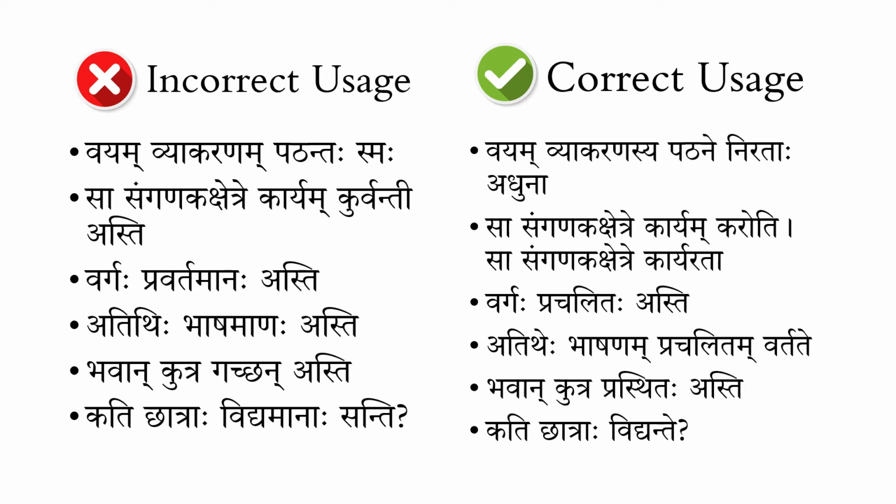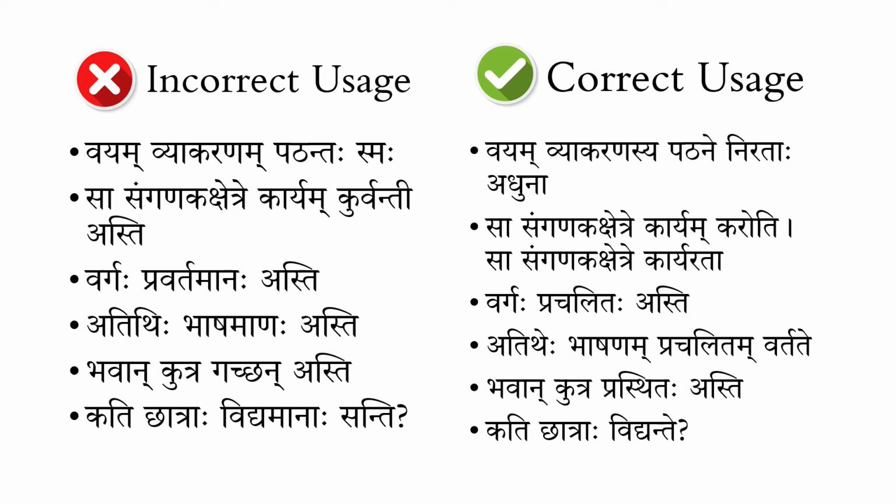The second one, Sa Sanganaka Kshetre Karyam Kurvanti Asti. So here also this is an incorrect formation. So on the right hand side you see Sa Sanganaka Kshetre Karyam Karoti. That's enough there. She is working. That actually Karoti itself means it is a Vartamana Kala. In Sanskritam it means she works or she is working. Both are correct depending on the context there.